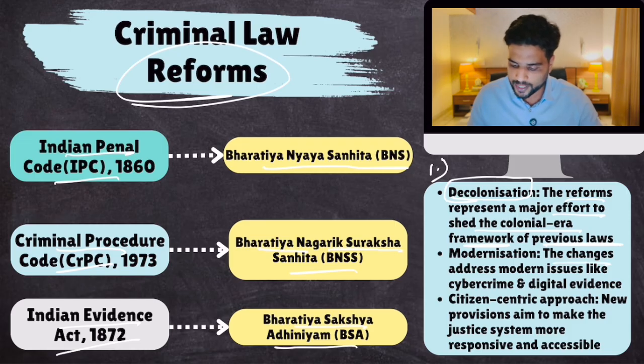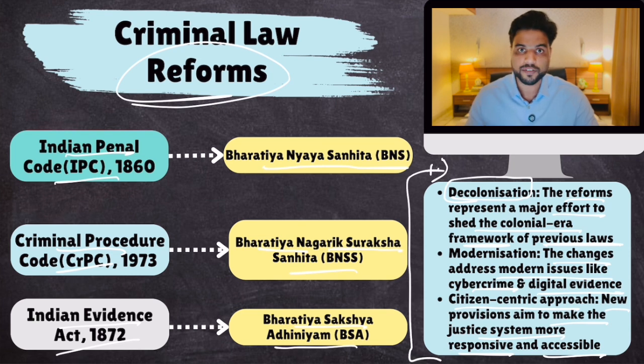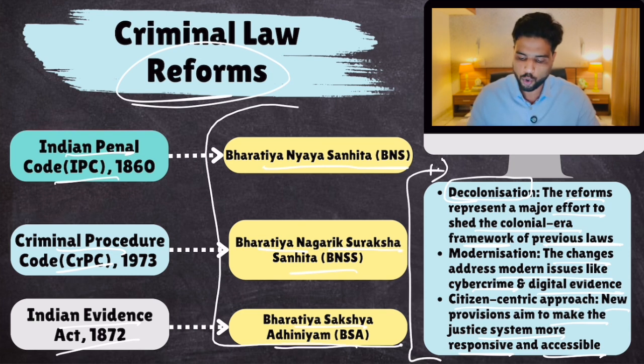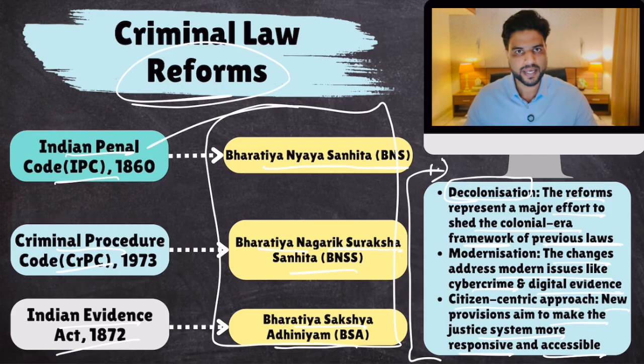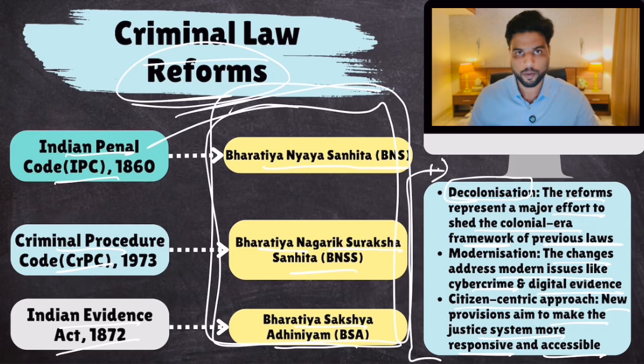So the changes address modern issues like cybercrime and digital evidence, okay? And then citizen-centric approach. The new provisions aim to make the justice system more responsive, accessible, and for the betterment of the citizens. So these were the three major objectives for bringing in these three new laws. Make sense? Okay. So this is the first step, criminal law reforms. Now, what important changes were made through these three laws? Let's talk about that.